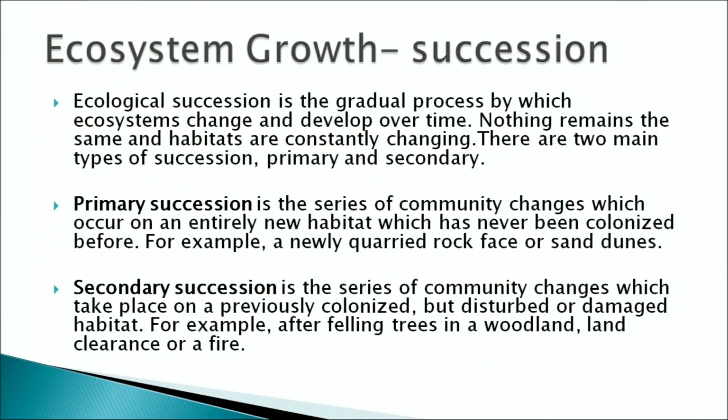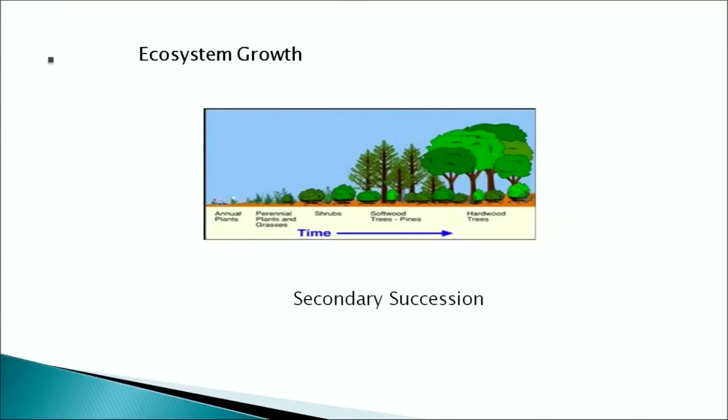The second type of succession is known as the secondary succession, which is a series of community changes that take place on a previously colonized but disturbed or damaged habitat. In this type of habitat, there is a large amount of nutrients already present. Therefore, it can start from a higher level of organisms. For example, in this figure you can see that it begins from the perennial type of grasses, which lead to the formation of shrubs, simple type of trees which have soft wood, and then the higher forms of trees.